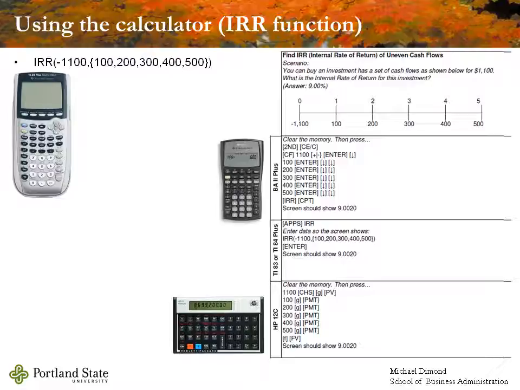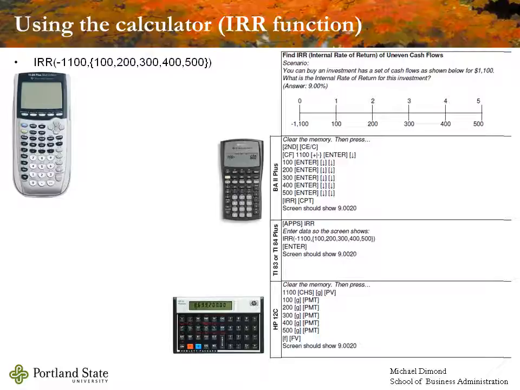To use the calculator to figure out the internal rate of return, we're going to use the IRR function. Now this is very similar to what we've done before, and we're going to be getting into, again, the finance functions. So if I'm on the TI-84, I'm going to go into my finance functions, and I'm going to scroll down to the 8th alternative. Alternative number 8 is IRR. If I press enter, it's going to pull that up on the screen. It will say IRR with an open parenthesis. If I use the BA2 Plus or the HP12C, I'm going to be using their built-in functions for internal rate of return.